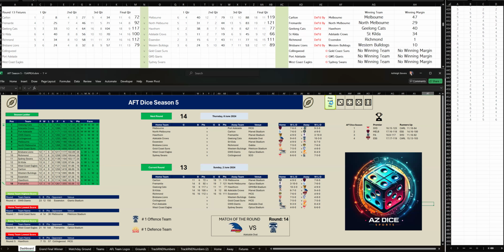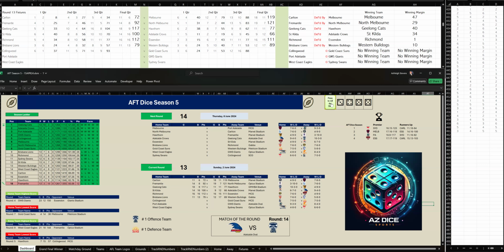It is Collingwood versus Gold Coast Suns at the MCG. Collingwood kicked 6 goals, 1, 37, to Gold Coast's 3-6, 24, 13 points Collingwood's way. Second quarter, Collingwood have kicked 5 goals, 4 to Gold Coast Suns' 4 goals, 5. And Collingwood are up by 3 goals at half time.